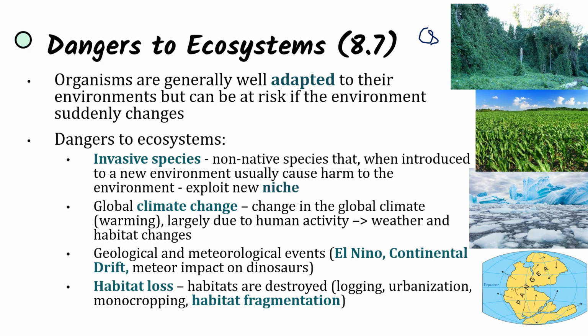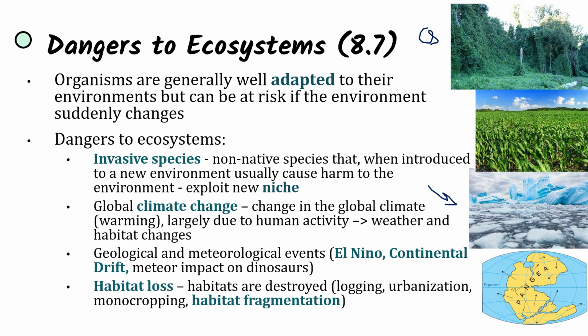We also see global climate change, another largely human-caused factor of disruption to ecosystems, where change in the global climate, namely warming, is going to lead to weather and habitat changes, and we can see that ice is going to be broken up, and so now animals that live on the ice are going to be losing their habitats. There's habitat fragmentation. We see geological and meteorological events that are not human caused, such as El Nino, which are going to be a consistent weather pattern.